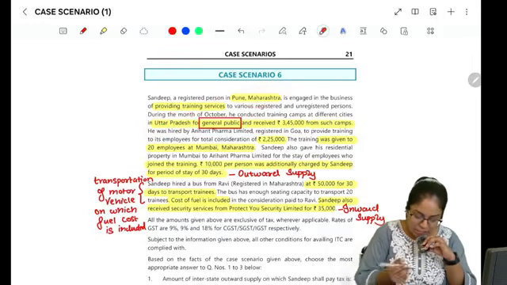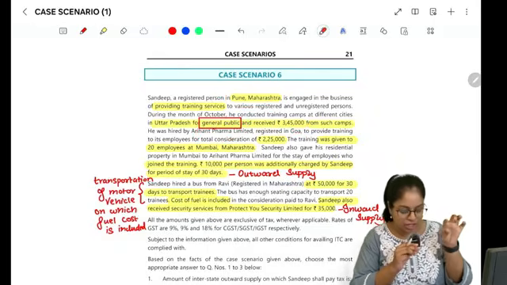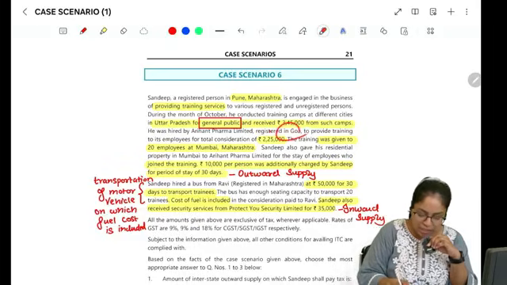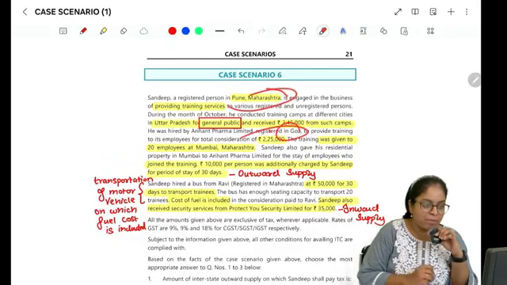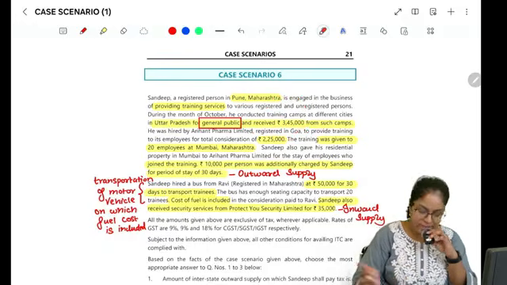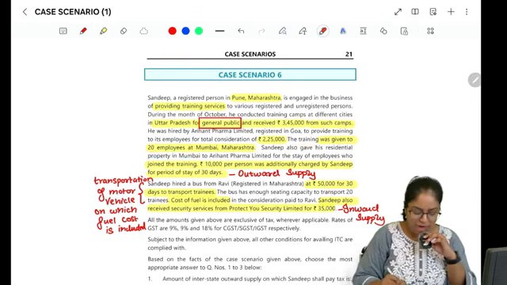Similarly, here with Arihant Pharma Limited, it is registered in Goa, right? And it's a B2B transaction. So what will be the place of supply? Location of the recipient, Goa. Location of the supplier, Maharashtra. These are two different states. Hence again, it will be interstate. The training was given to 20 employees at Pune, Maharashtra.